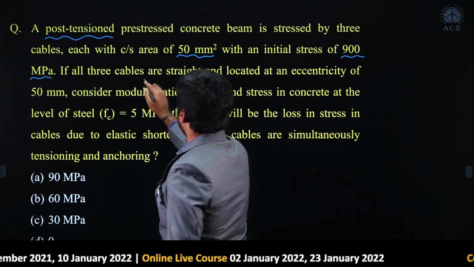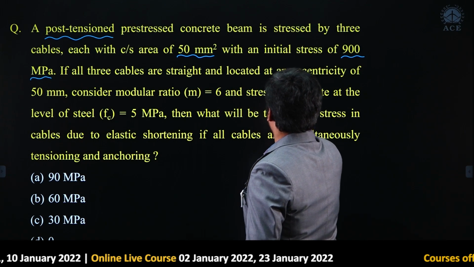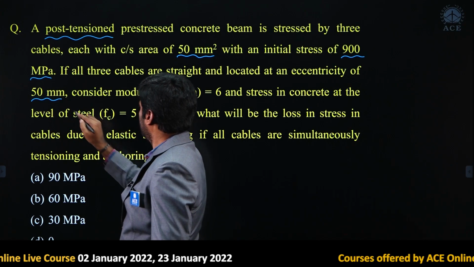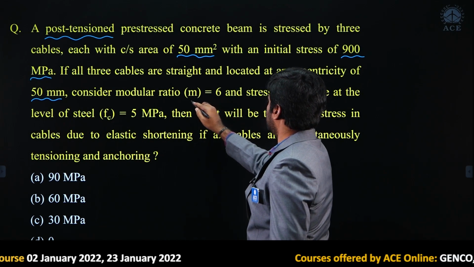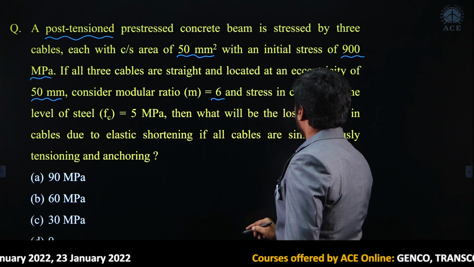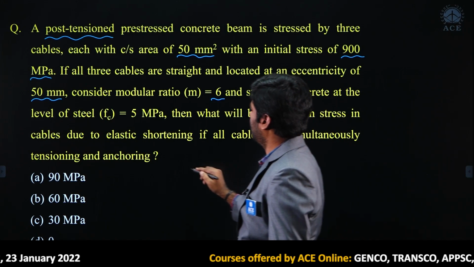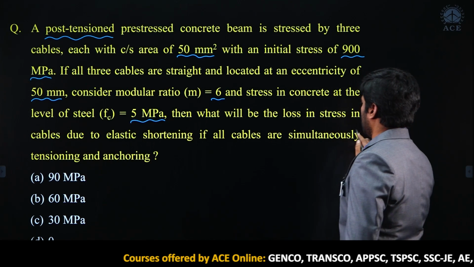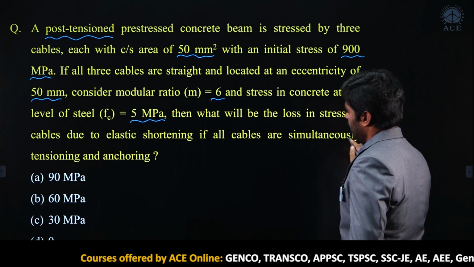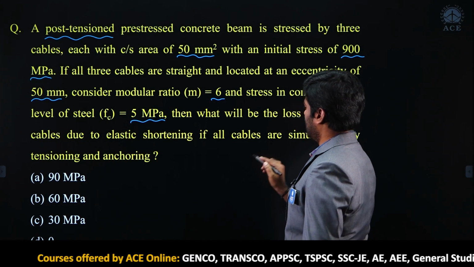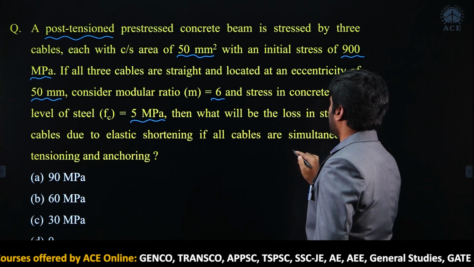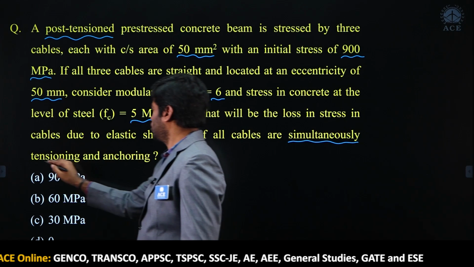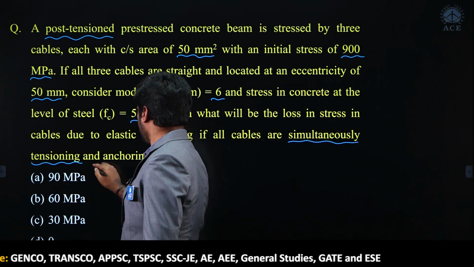If all 3 cables are straight and located at an eccentricity of 50 mm, consider modular ratio as 6 and stress in concrete at the level of steel as 5 megapascal. Then what will be the loss in stress in cables due to elastic shortening if all cables are simultaneously tensioned and anchored?